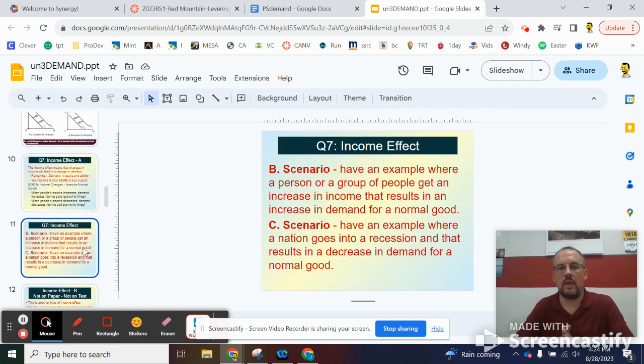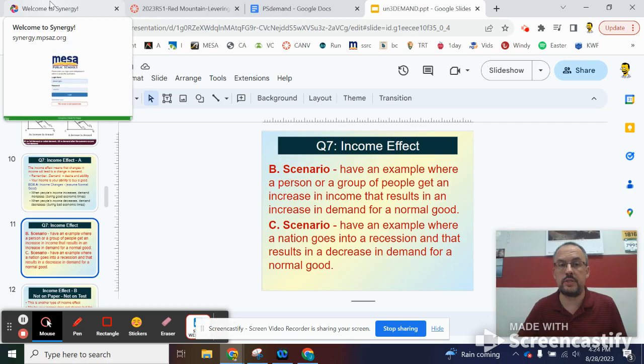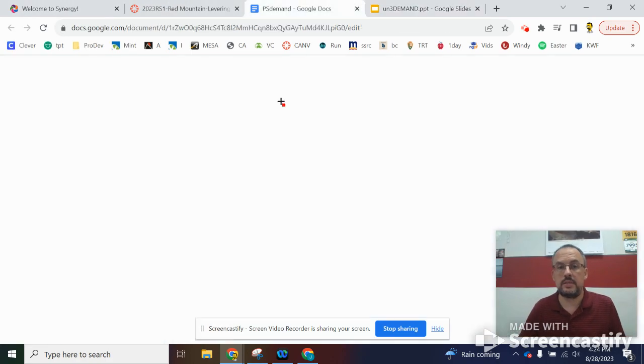Have an example where a person or a group of people get an increase in income that results in an increase in demand for a normal good. So for this, this is where you come up with your own original scenario to match this category.